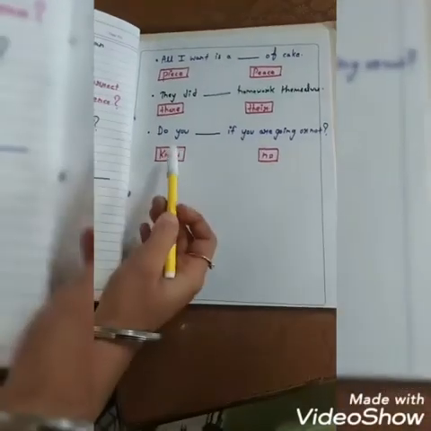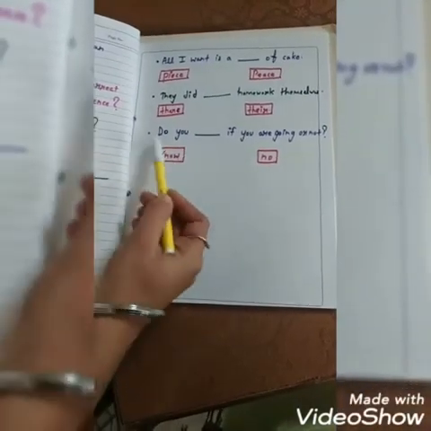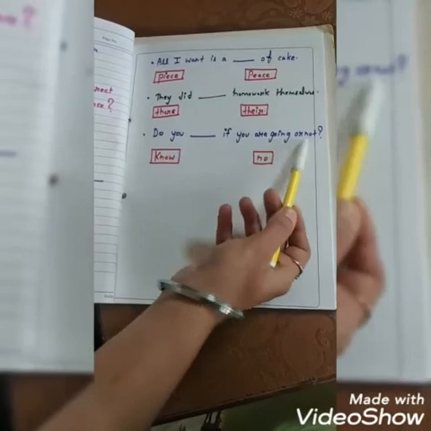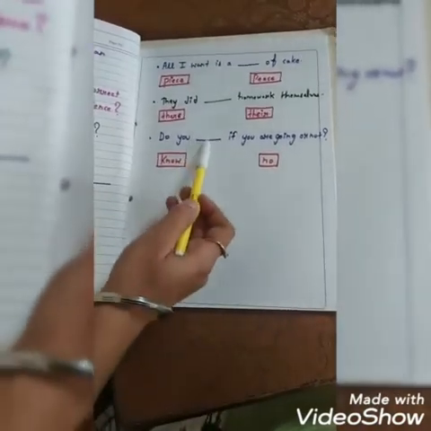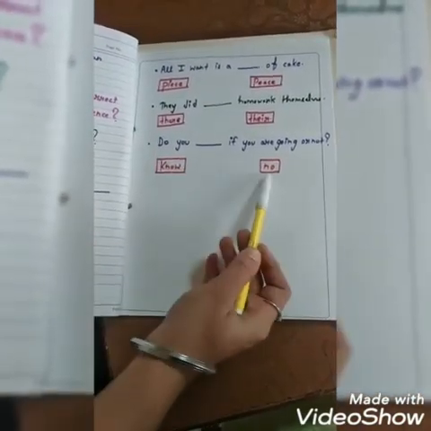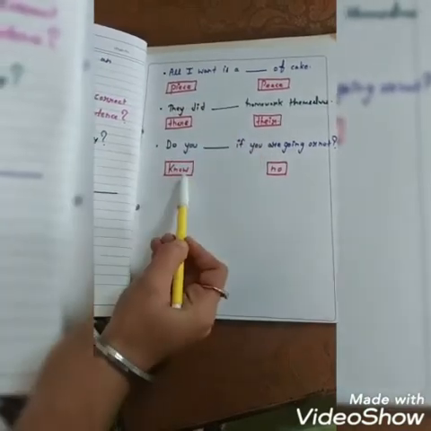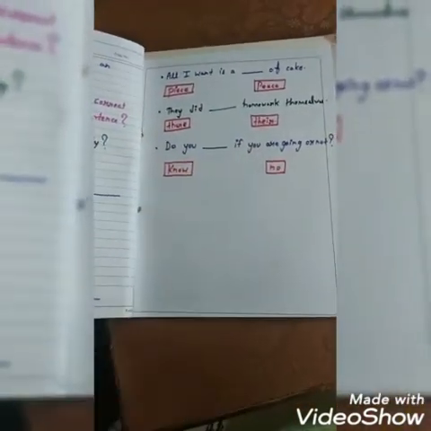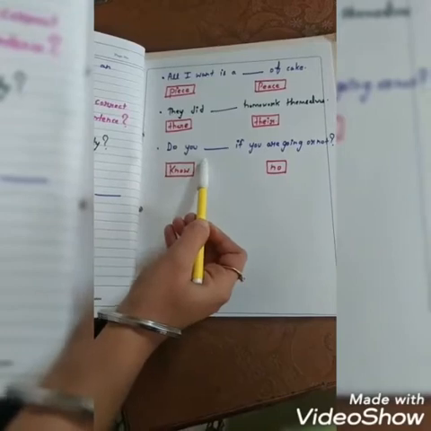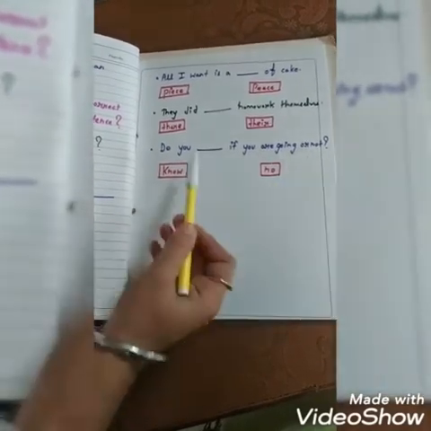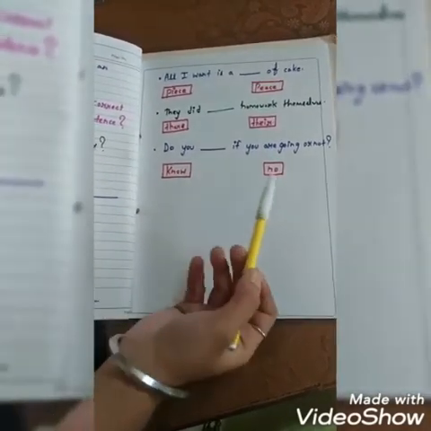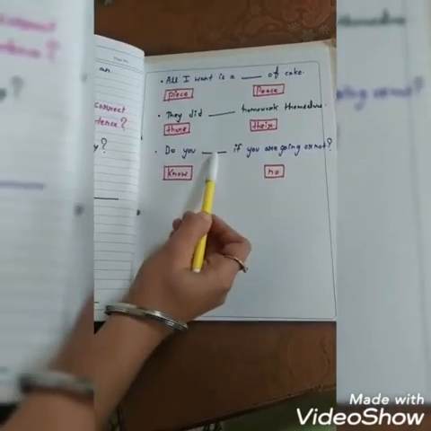And the next example is: do you dash if you are going or not? So what is the right homophone I should write here? K-N-O-W, know, and N-O means no. K-N-O-W means that I know something. So: do you know if you are going or not? So the right homophone I am going to put here is K-N-O-W, know.